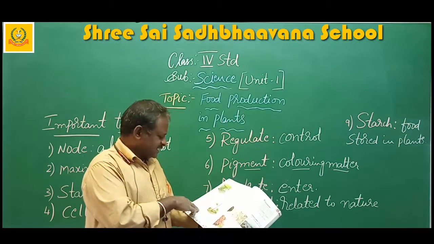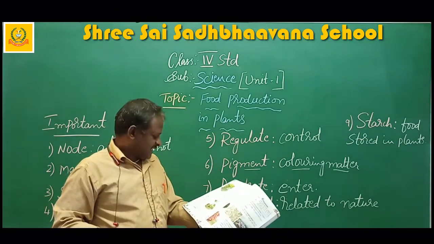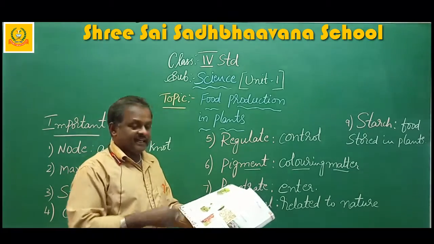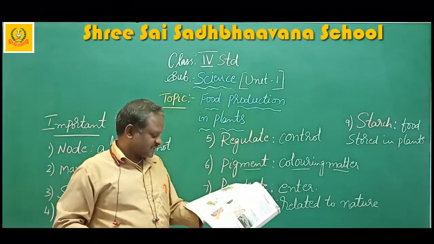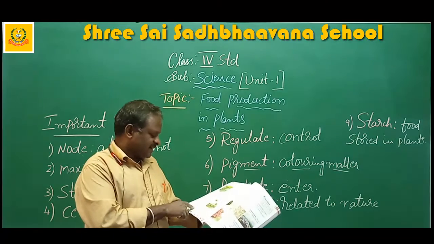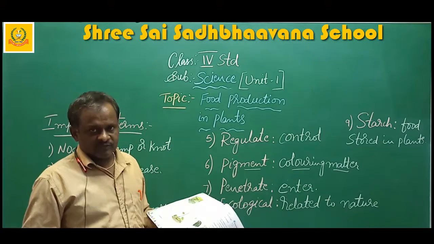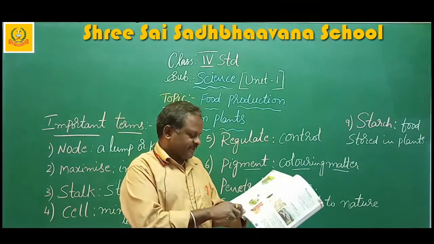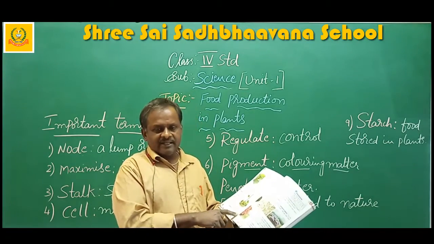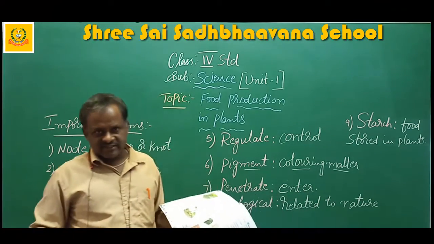Okay. Next, nutrients and minerals from the soil are absorbed through the roots of a plant. And plants make food in their leaves. In this process, chlorophyll present in the green leaves changes water, carbon dioxide and minerals into food starch in the presence of sunlight. This process is called photosynthesis.